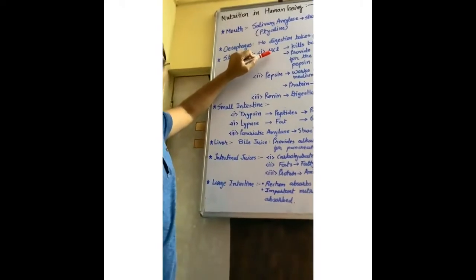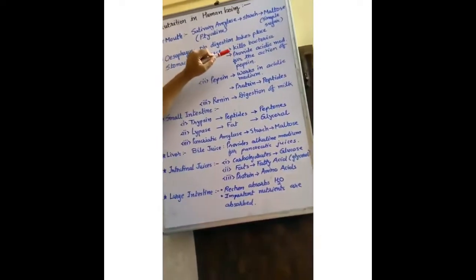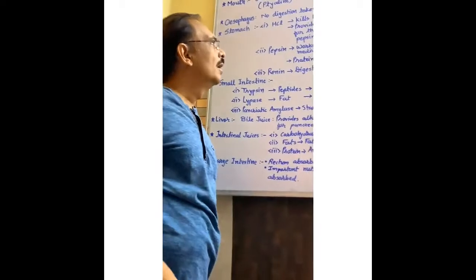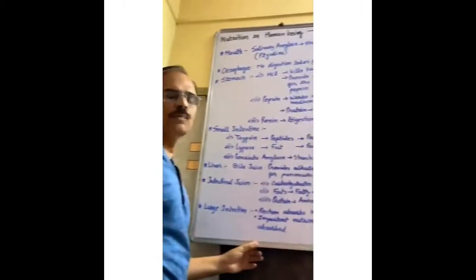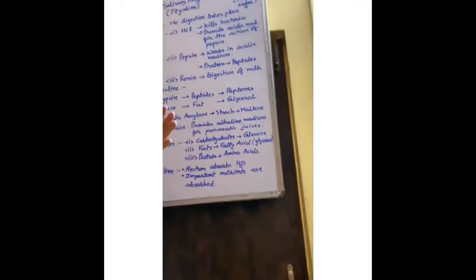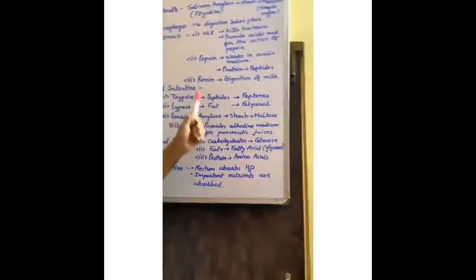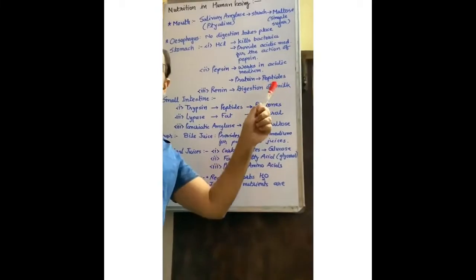What is the function of hydrochloric acid? It kills the bacteria. It provides the acidic medium for the action of pepsin, because pepsin works only in acidic medium. And pepsin converts protein. It degrades the big molecules of protein into peptides. Renin is also produced. Renin is necessary for the digestion of milk and its products.